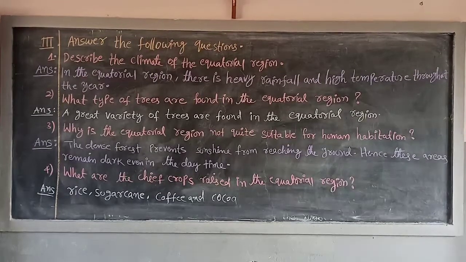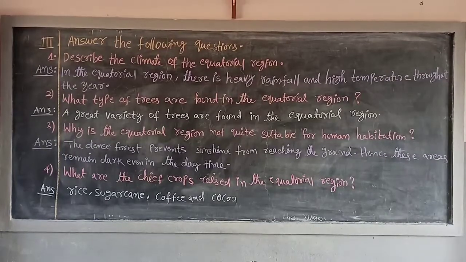Look children, third bit. Answer the following questions. Read with me. First question. Describe the climate of the equatorial region. Answer: In the equatorial region, there is heavy rainfall and high temperature throughout the year. This is the first question answer. Next, second question. What type of trees are found in the equatorial region? Answer: A great variety of trees are found in the equatorial region.